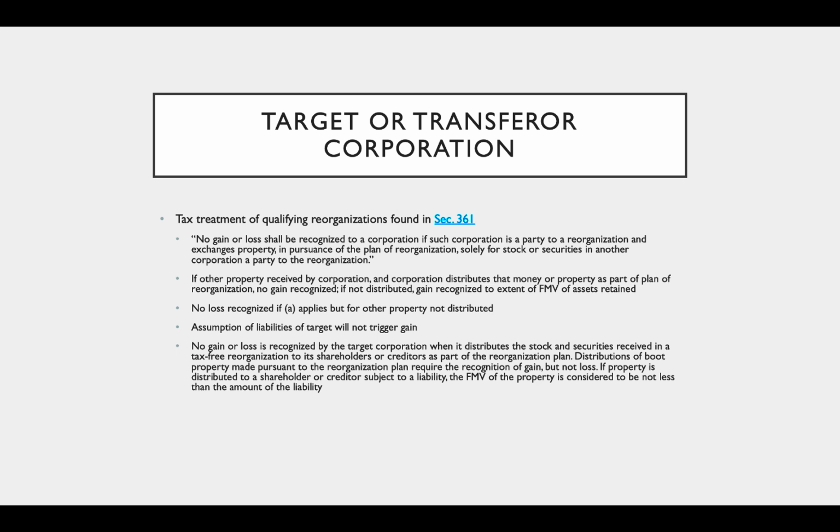And then no gain or loss is recognized by the target corporation when it distributes the stock and securities received in a tax-free organization to its shareholders or creditors as part of the reorganization plan. Distributions of boot property made pursuant to the reorganization plan require the recognition of gain but not loss. If property is distributed to a shareholder or creditor subject to a liability, the fair market value of the property is considered to be not less than the amount of the liability.